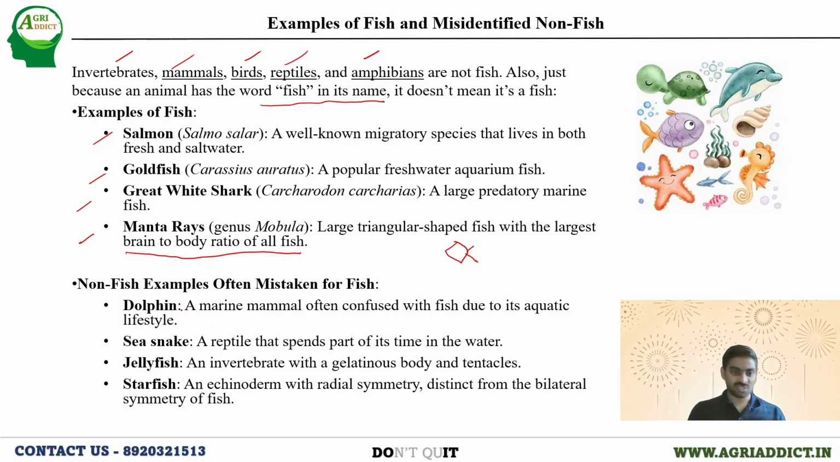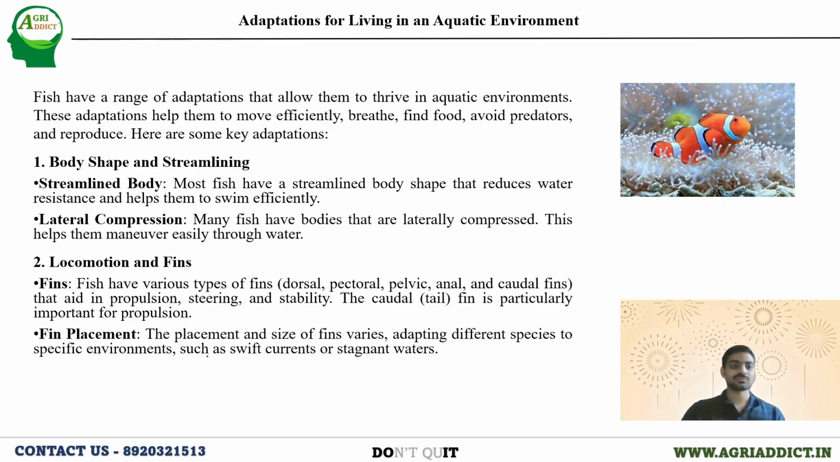Next, talking about the non-fish examples, which are often mistaken as a fish. Dolphin, it is actually a mammal, which is confused as a fish. And sea snake, okay, it is a reptile that is misunderstood as a fish. Jellyfish and starfish, these are also misunderstood as a fish. Okay, make a note of it.